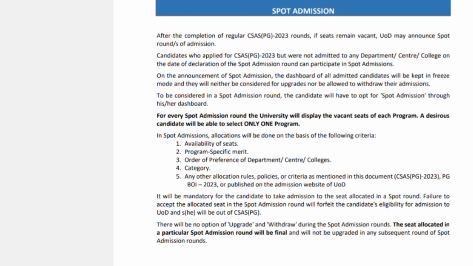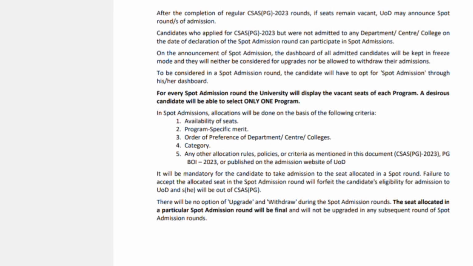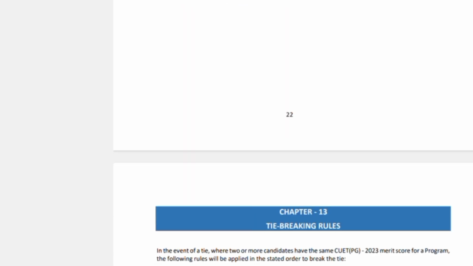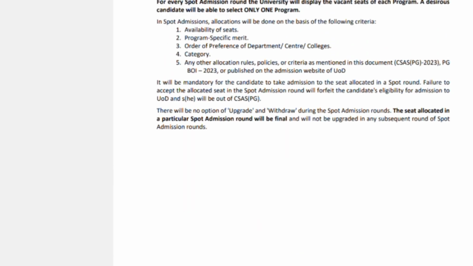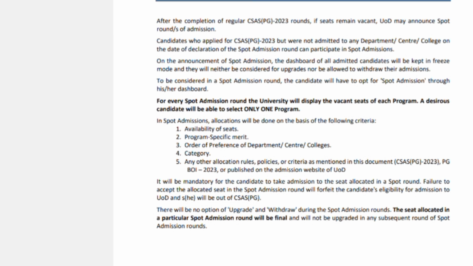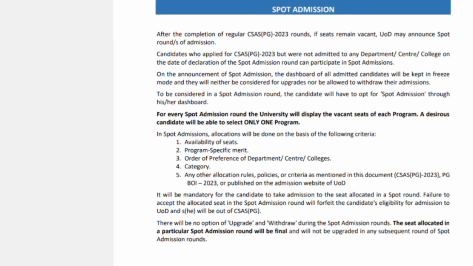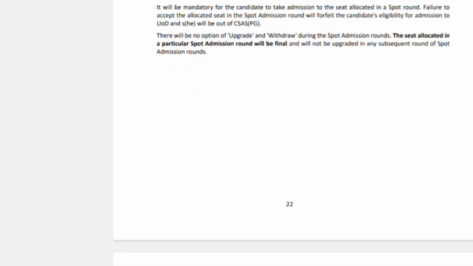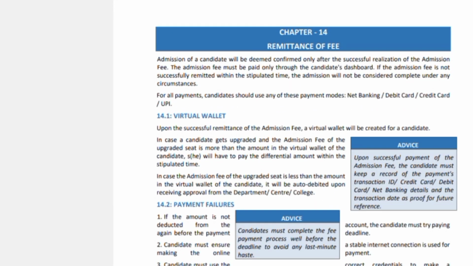Once all the merit lists are over, as I've already mentioned, there will be spot admission also. For those who feel that their marks are quite low and they might not reach the cutoff score, you can definitely try for the spot admissions, because there may be many vacant seats in the colleges and universities, as many students who scored above the cutoff may cancel or withdraw their admissions at the last moment. So this is also a possibility.